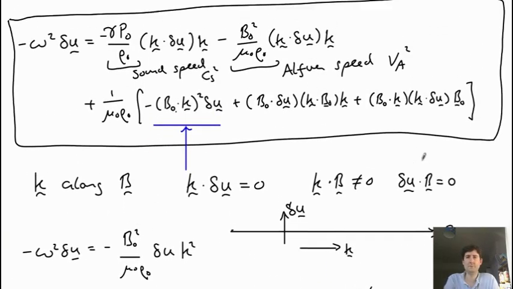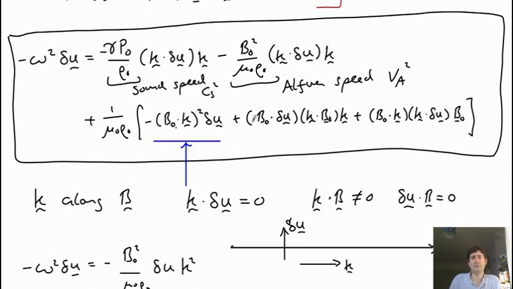So if you go back to this one here, now this term is all 0. So these terms all go to 0 because B naught and K are perpendicular. B naught and U are perpendicular, so this second term is all 0. This term is now just all in the same direction, so it's just K times delta U, and this is K times delta U. And so we just have this first line here.